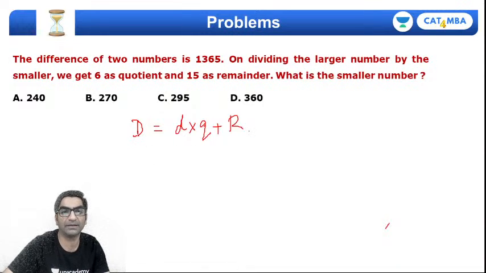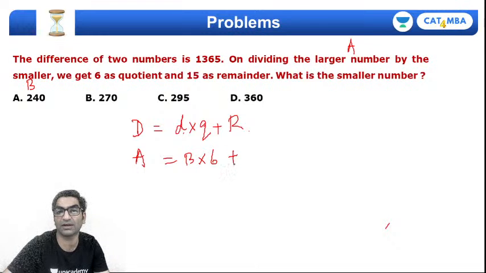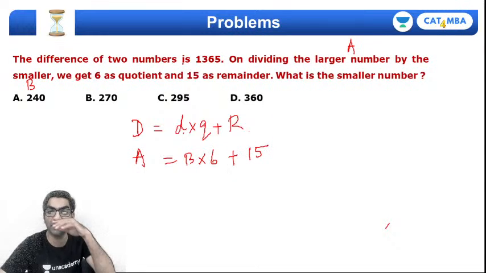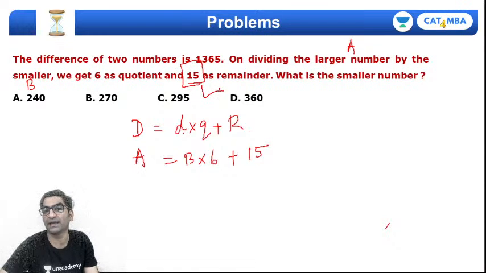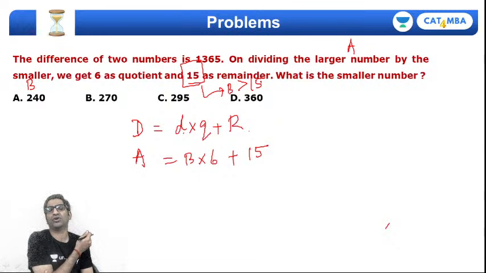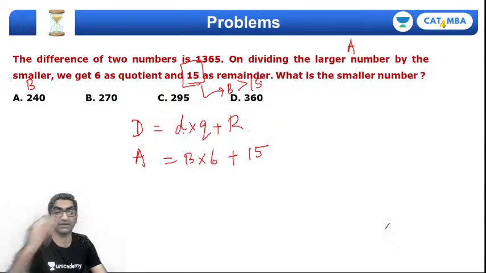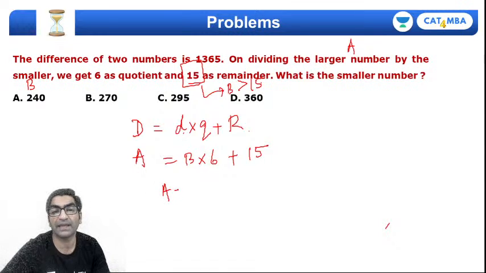So here you are dividing the larger number, let's say A, by the smaller number, let's say B. तो यहाँ पे larger number A है, smaller number divisor होगा B, quotient दिया हुआ है 6 और remainder दिया है 15. The moment you say remainder is 15, आपको पता है कि B जो है 15 से तो बड़ा होगा, है ना. remainder 15 आ रहा है तो what you are dividing has to be more than 15. Okay, we already know this, right? So what do you get? You get A as 6B plus 15. And you also know that if A is the larger number, then A minus B is also 1365.